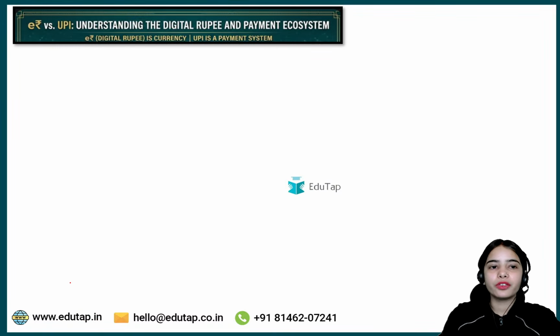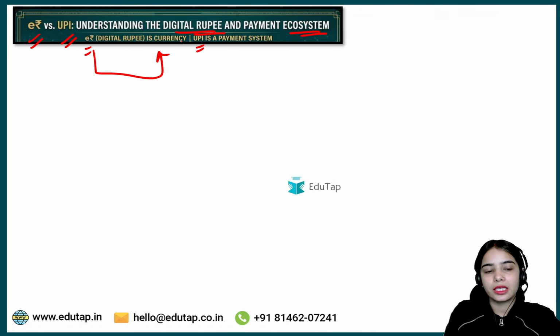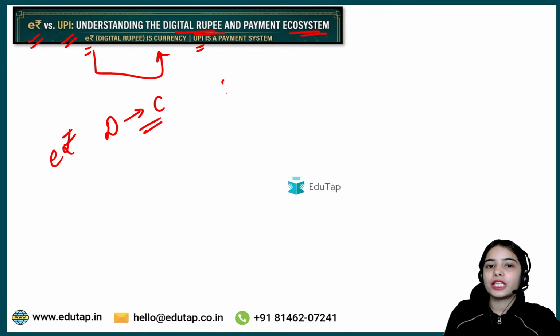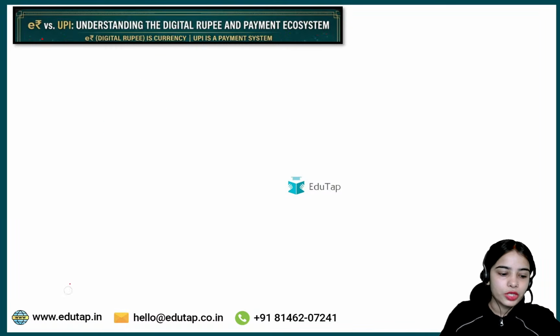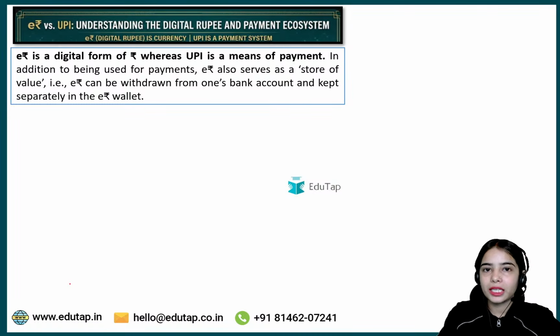Now, coming to the difference between the e-Rupee and the UPI, understanding the digital rupee and the payment ecosystem. The basic difference is that the e-Rupee is a currency, a digital form of the currency, while the UPI is a payment system through which payment happens between bank accounts. Okay, so let's discuss the difference between the e-Rupee and the UPI.